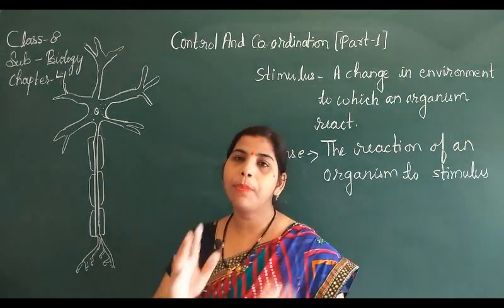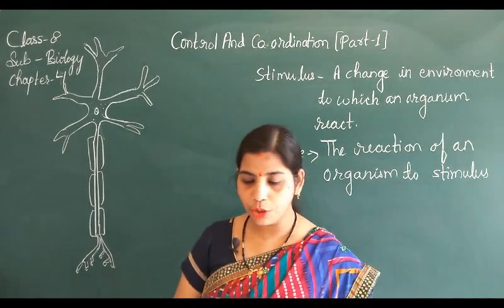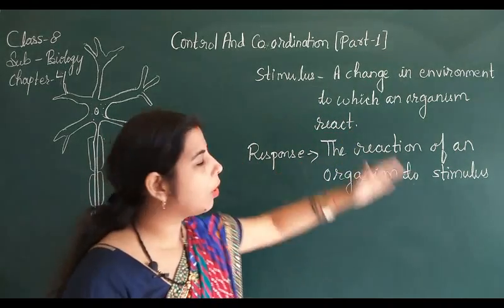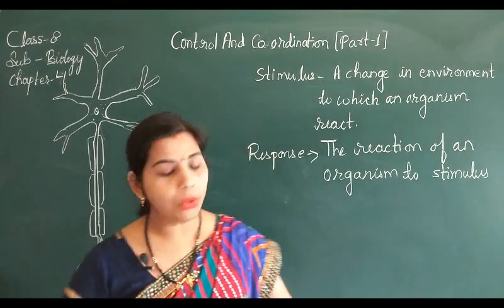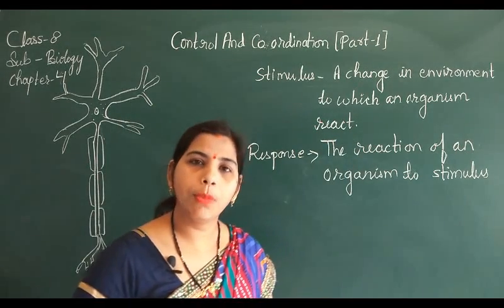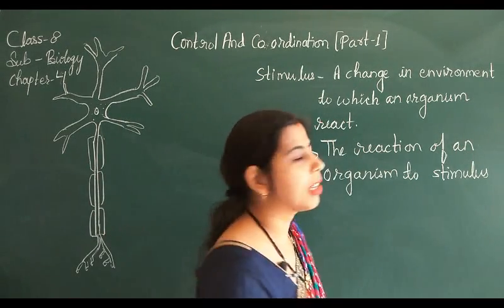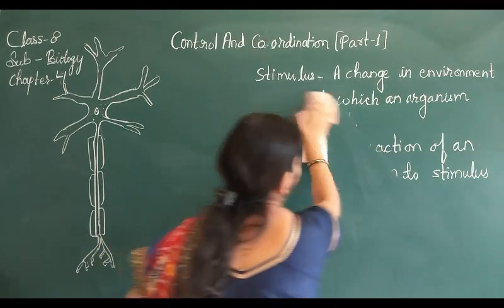So this complete response and stimulus, all these changes are controlled by our body, and we have two control systems in our body.